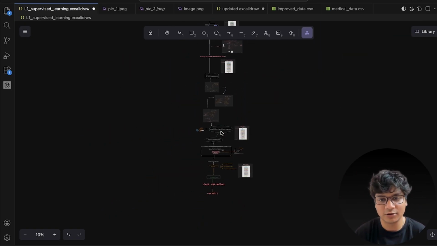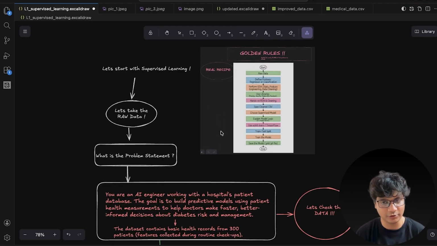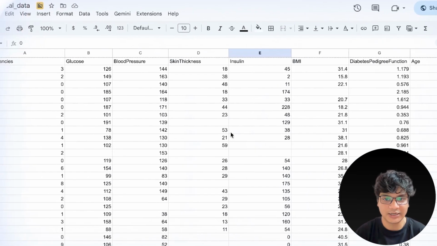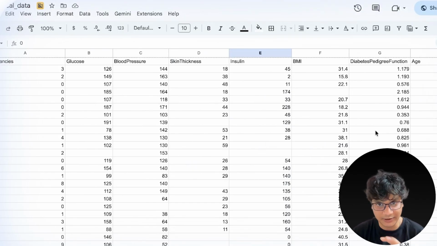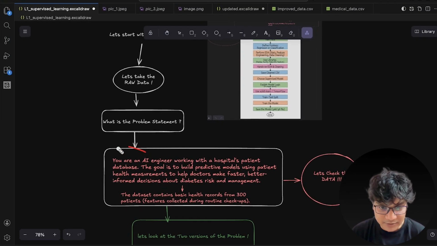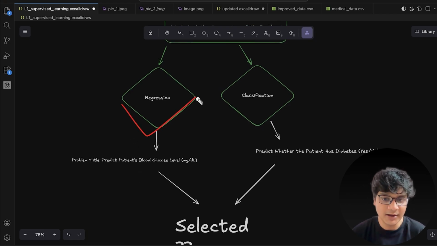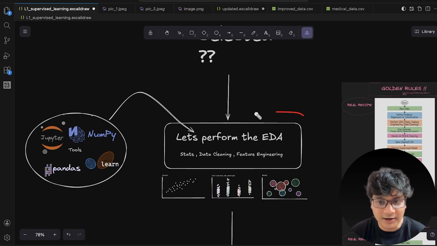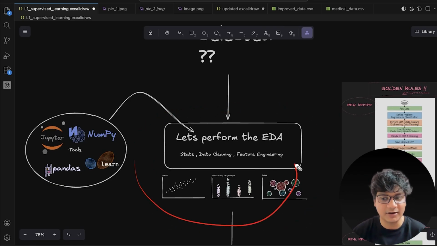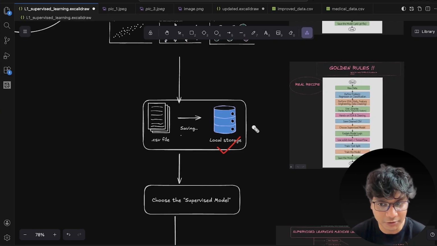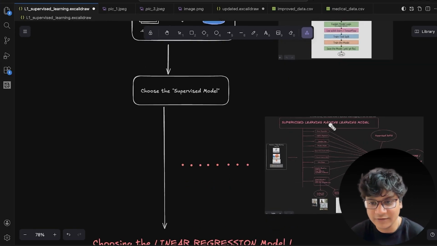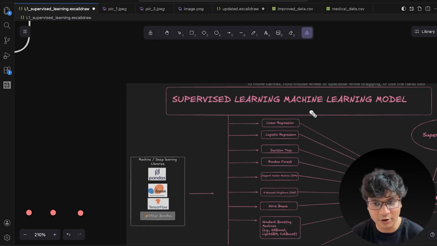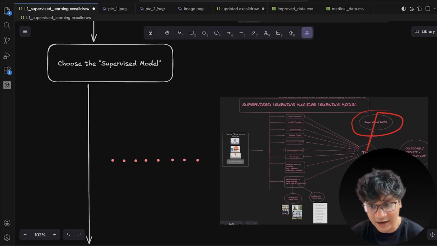Again, let me walk you through from step number one so that you can actually get it. What was the problem statement? These are all the patients' data, and the problem statement is that we need to predict the blood glucose level of the patient. So it is a regression problem. After selecting the problem, we did the EDA part, the data cleaning part. After cleaning our data and saving it into local storage, we chose one of these models, let's say the linear regression model, and fed our supervised data into it.